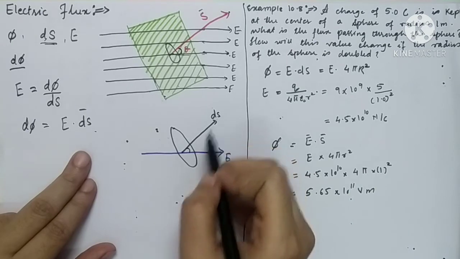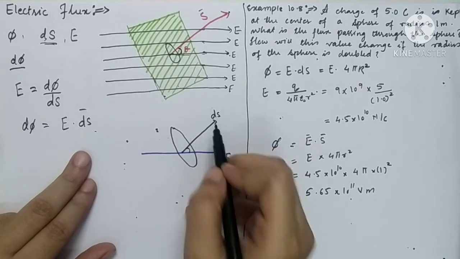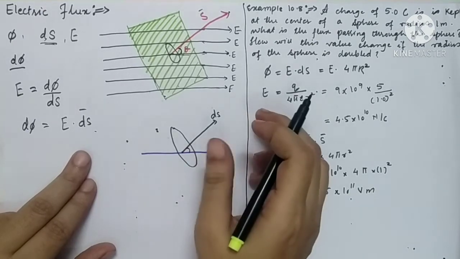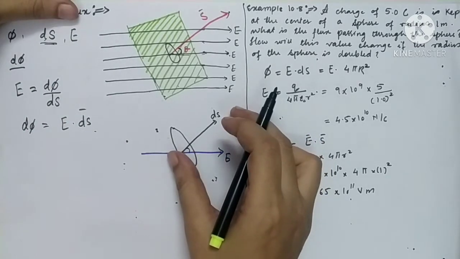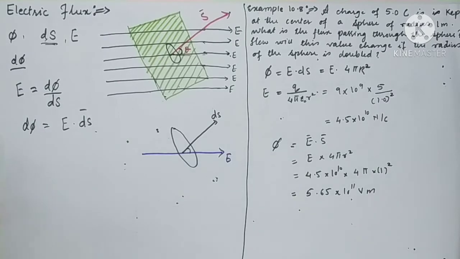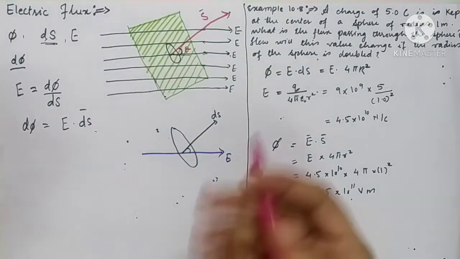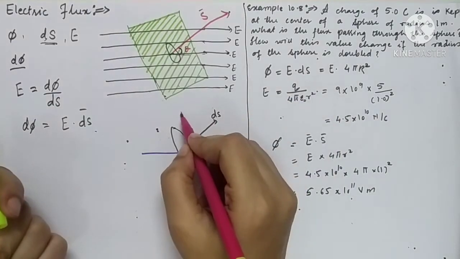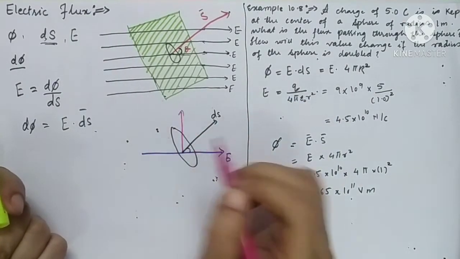It is not along the normal to the surface area, so the entire surface vector will not come over here. We have to resolve this vector ds into two parts.